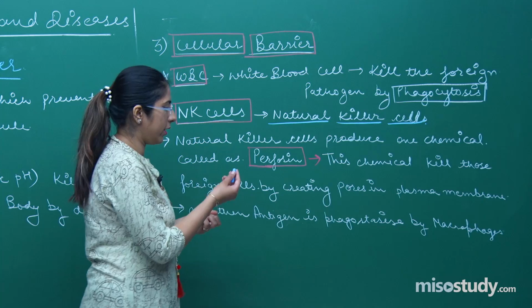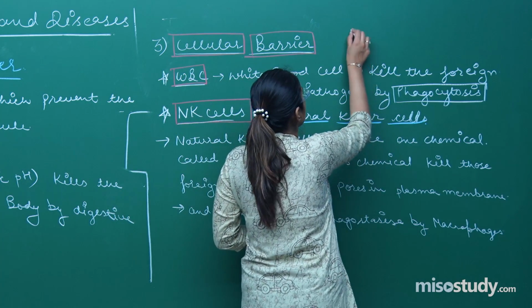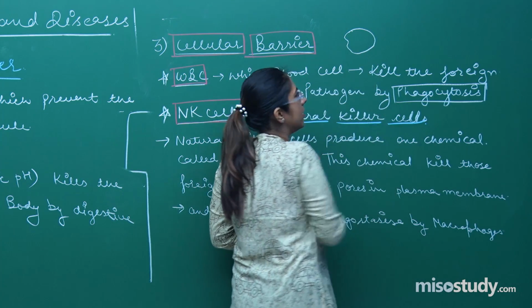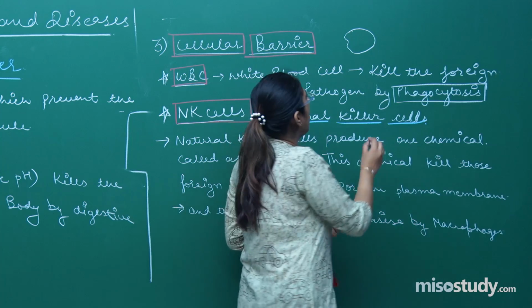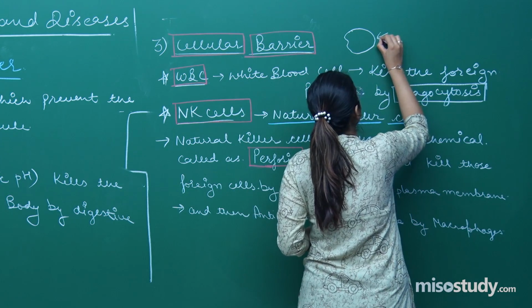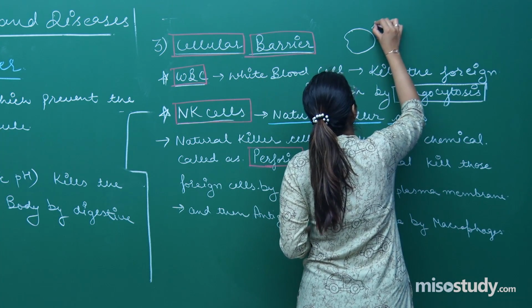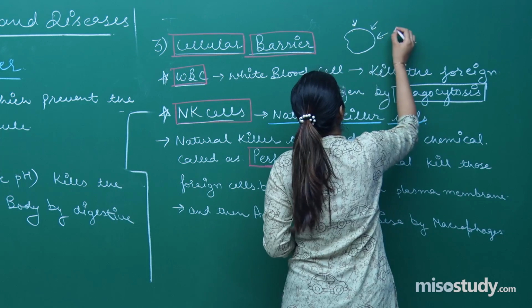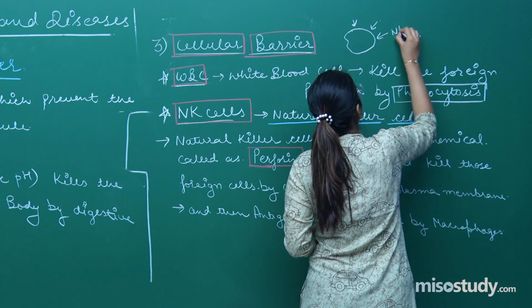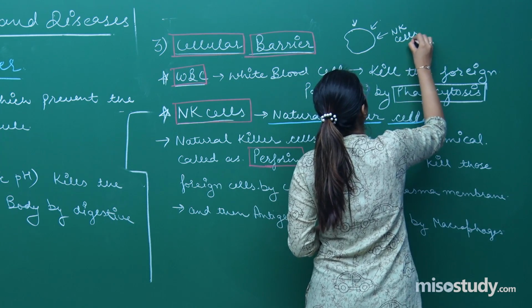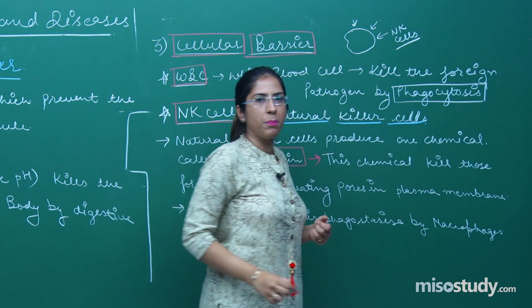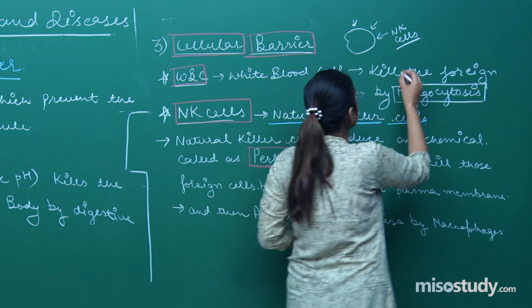And what does this perforin do? Suppose this is a foreign antigen which has entered into our body, and now what will happen? The NK cell will come. These are NK cells, right? Now what will happen? The pores will be created like this.